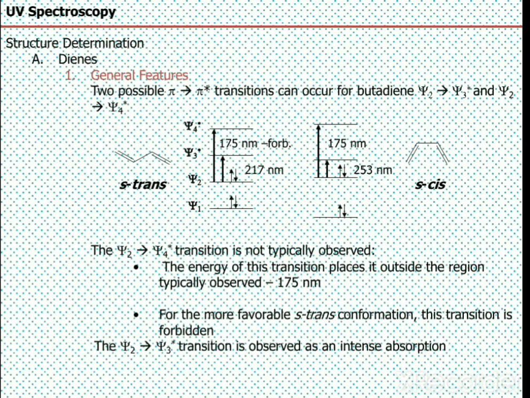Actually, there are two types of pi to pi star transitions in dienes, but the longer transition, that is the psi2 to psi4 transition, is a forbidden transition and it is not observed. The psi2 to psi3 transition is the more intense transition because it absorbs in the UV region.